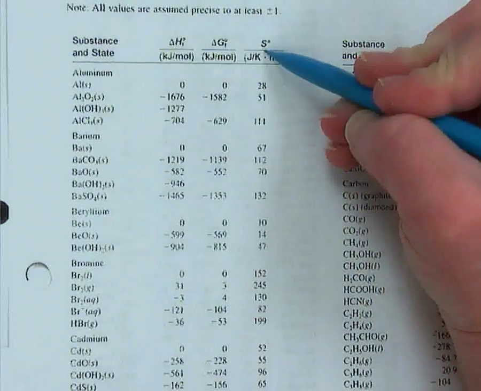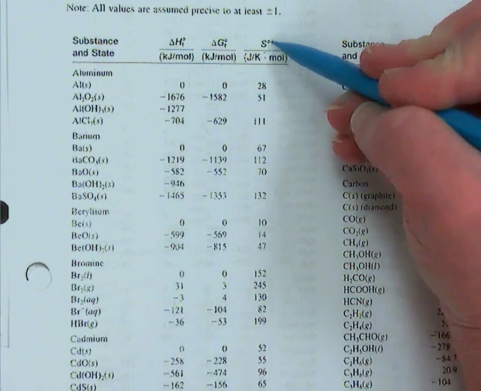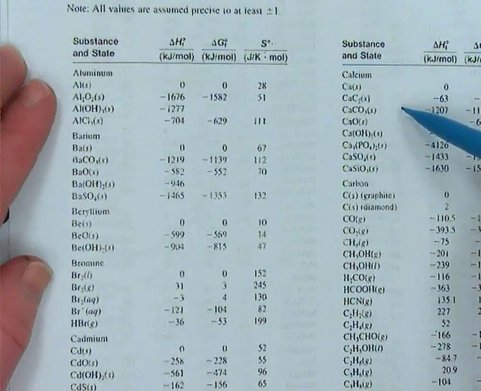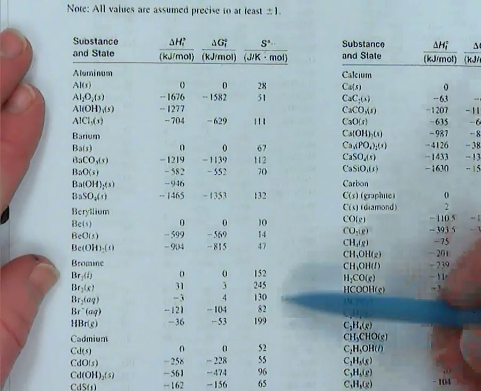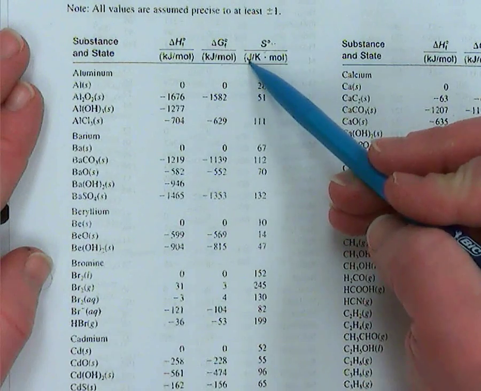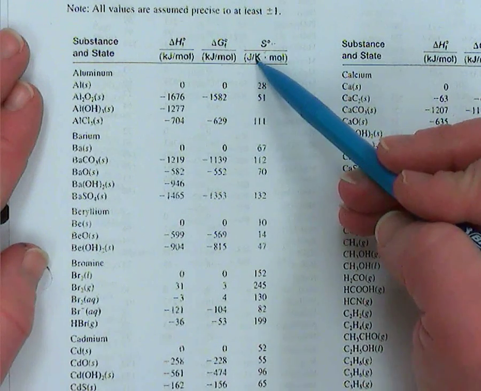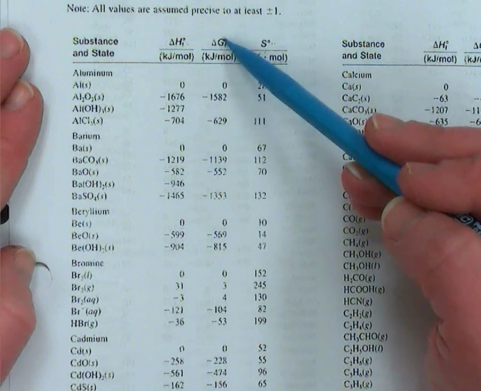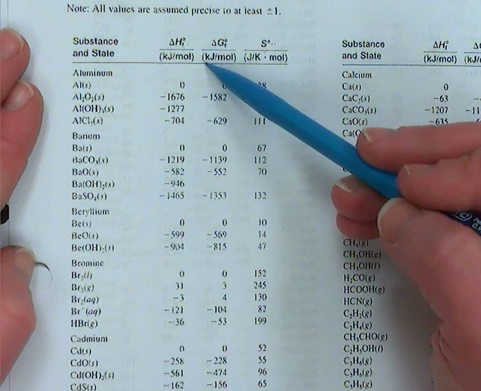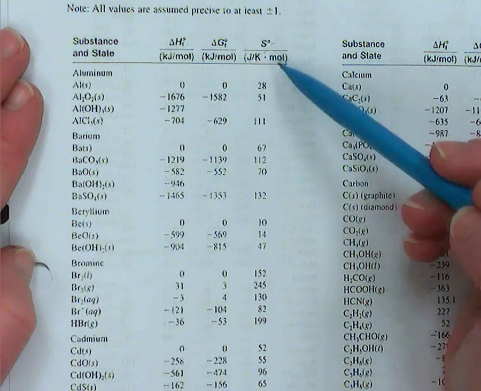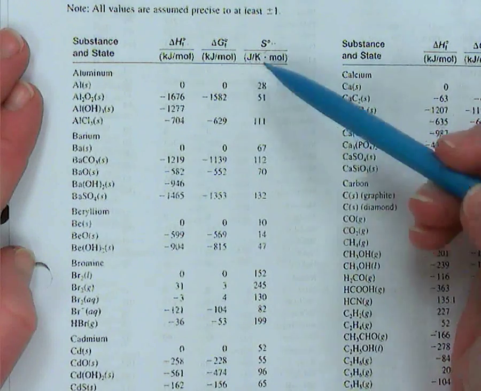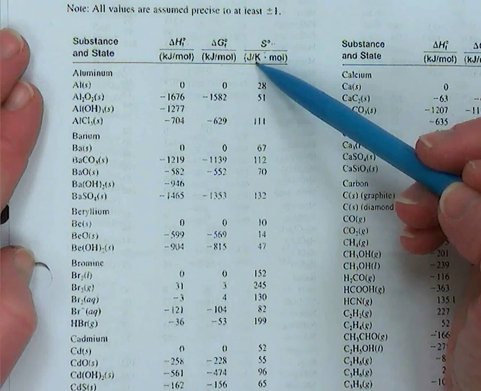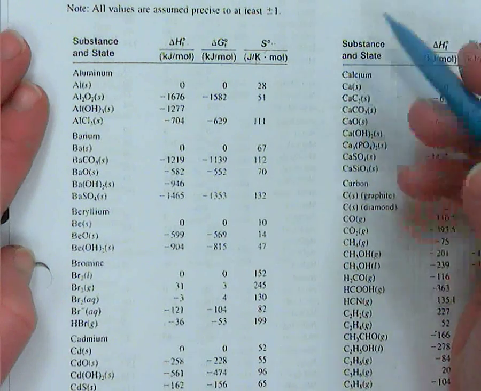The standard entropy values for all of our substances, alphabetically, are in the third column. And again, the unit is joule per Kelvin mole. Please be careful, because the enthalpies of formation and Gibbs free energy of formation are in kilojoules per mole. So we're going to have to make sure that we identify that for any converting purposes.